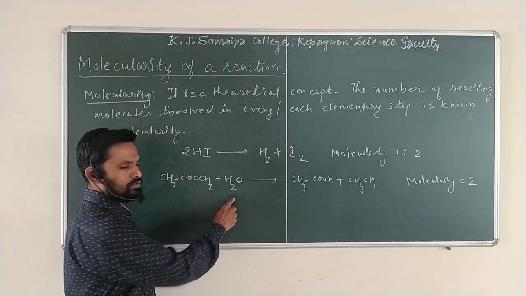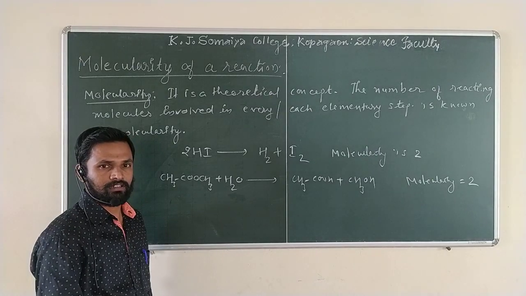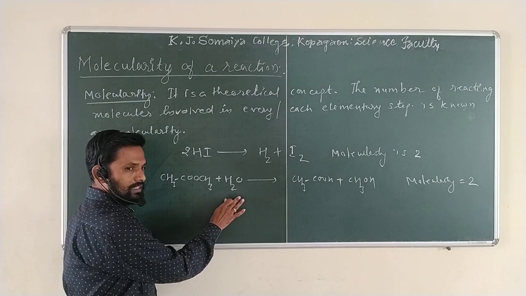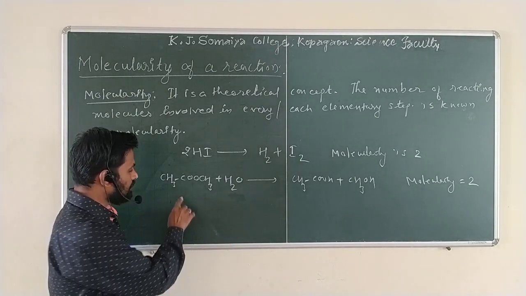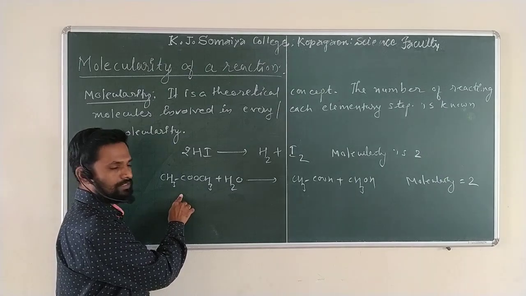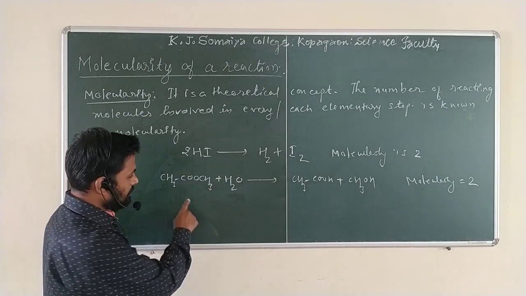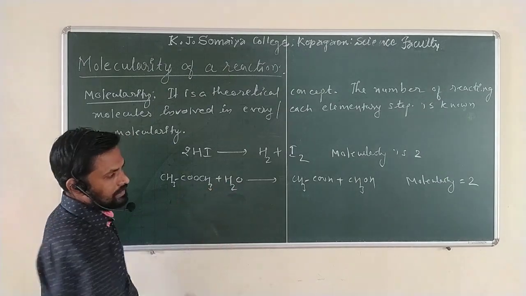Means their concentration is not in the measurable change. So therefore, water concentration is not involved in the rate equation. Only the methyl acetate concentration was involved. Therefore, the order was 1. Here, for this reaction, molecularity is 2.